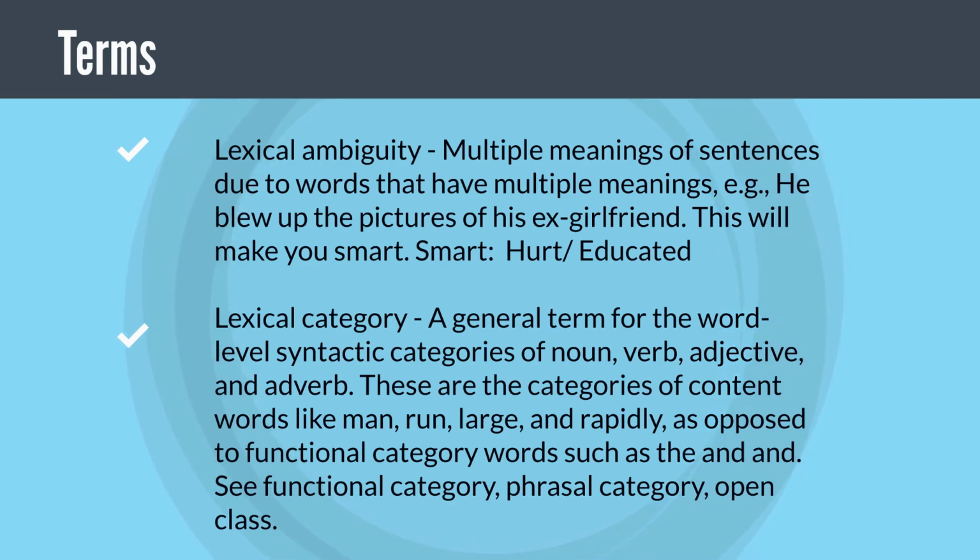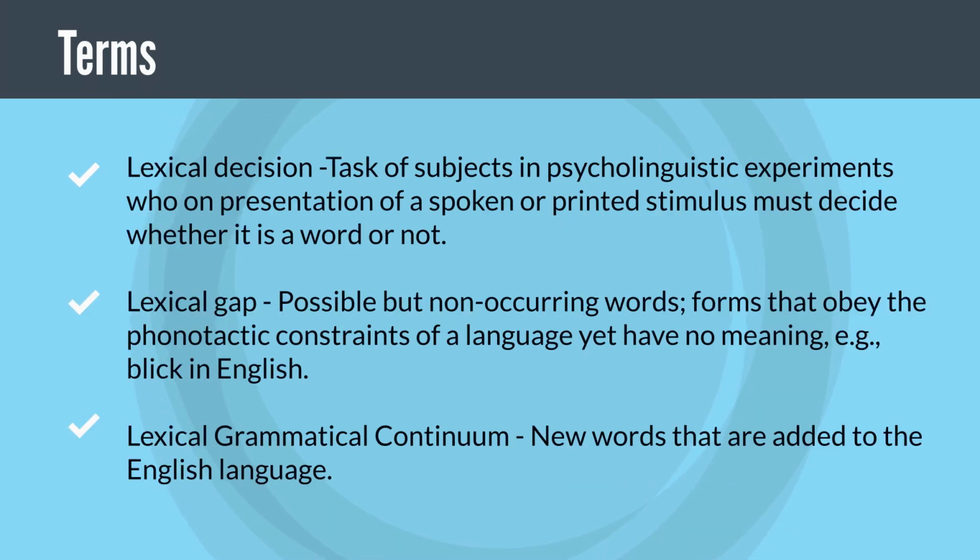Smart: hurt/educated. Lexical category: a general term for the word-level syntactic categories of noun, verb, adjective, and adverb. These are the categories of content words like man, run, large, and rapidly, as opposed to functional category words such as the and. See functional category, phrasal category, open class. Lexical decision: task of subjects in psycholinguistic experiments who, on presentation of a spoken or printed stimulus, must decide whether it is a word or not.